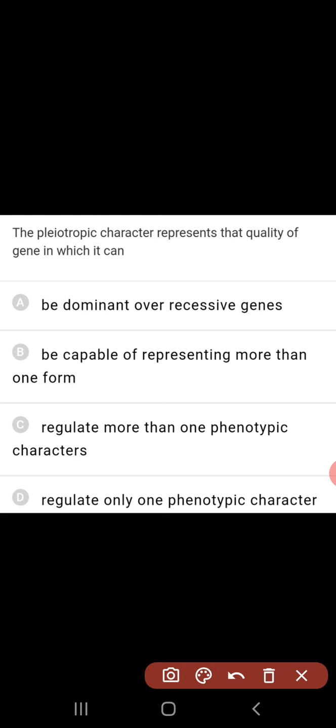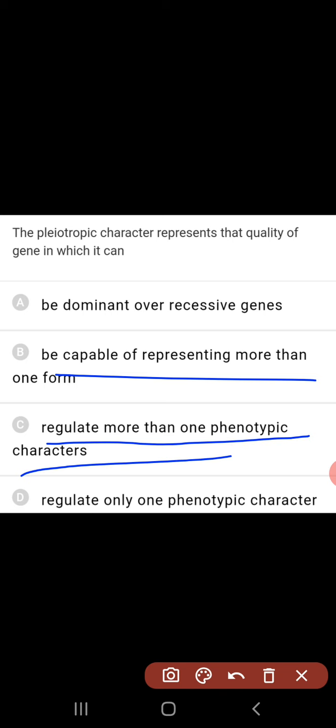The pleiotropic character represents the quality of a gene in which it can... Pleiotropism means the effect of one gene on many characters. Be dominant over recessive? No. Be capable of representing more than one form?